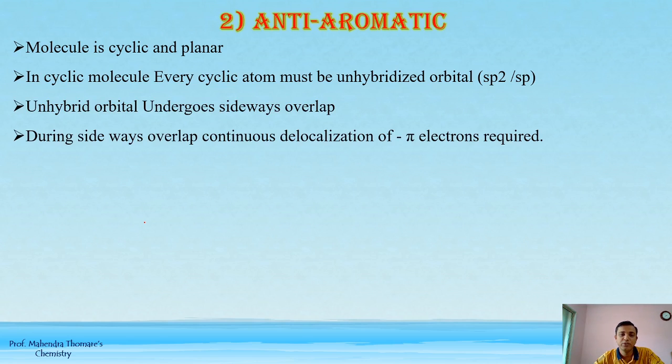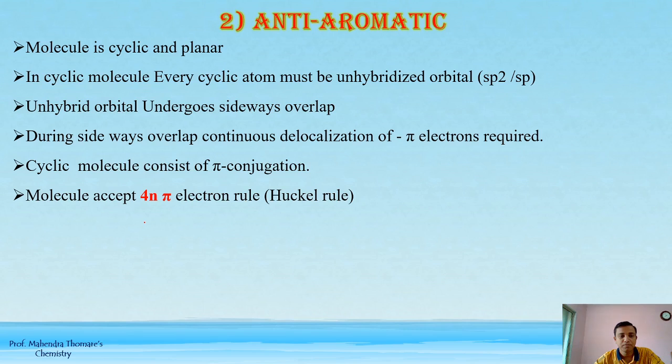During sideways overlap continuous delocalization of pi electrons is required, as in aromatic compounds. Then the cyclic molecule consists of pi conjugation. It is like an aromatic molecule except for the 4n pi electron rule, whereas in aromatic compounds the 4n plus 2 pi electron rule of Huckel is there.